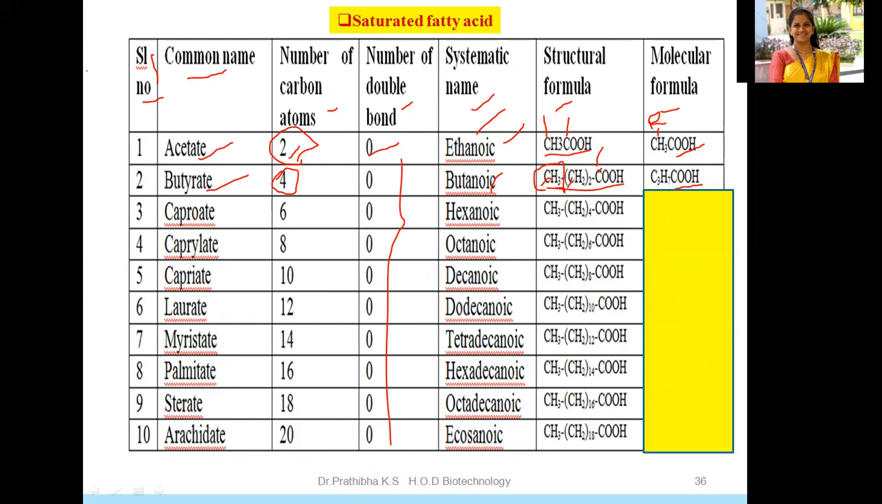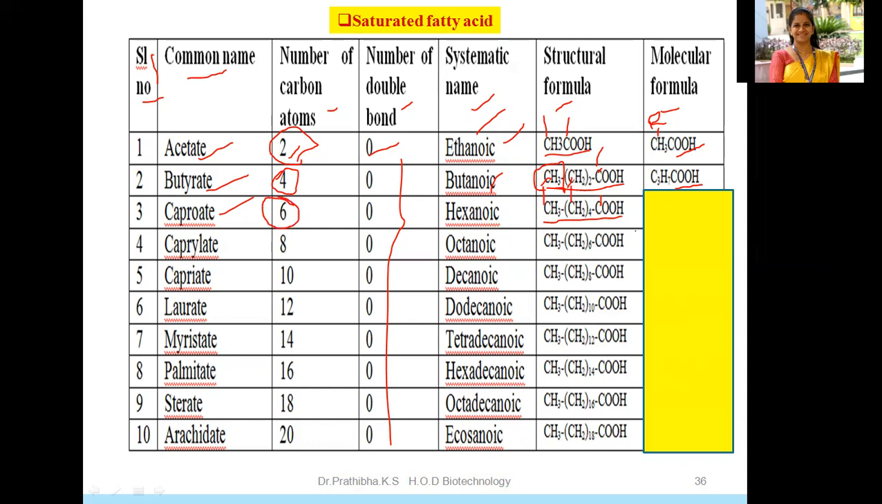And the next one, common name is caproate. Okay, this caproate, number of carbon atoms, you will get only through the structural formula. In the structural formula, you must see COOH. How many carbon atoms here? This is the first carbon atom. And here we have 4 carbon atoms, 5. And this one is another one. This is the 6. So total number of carbon atoms is 6.